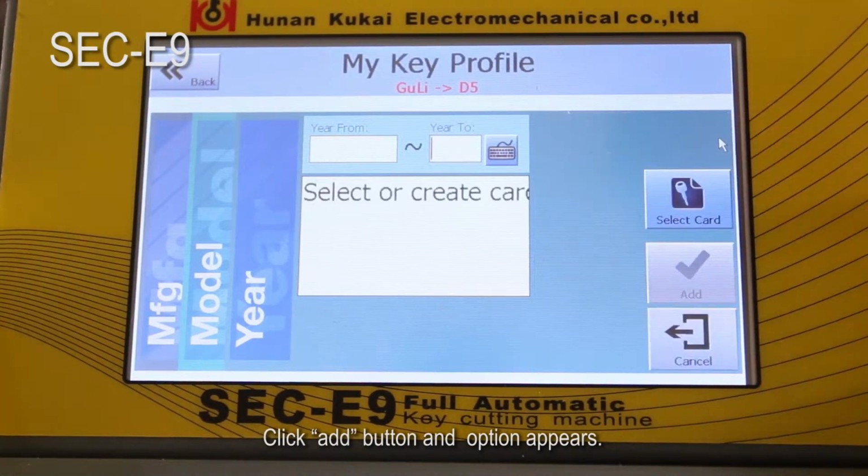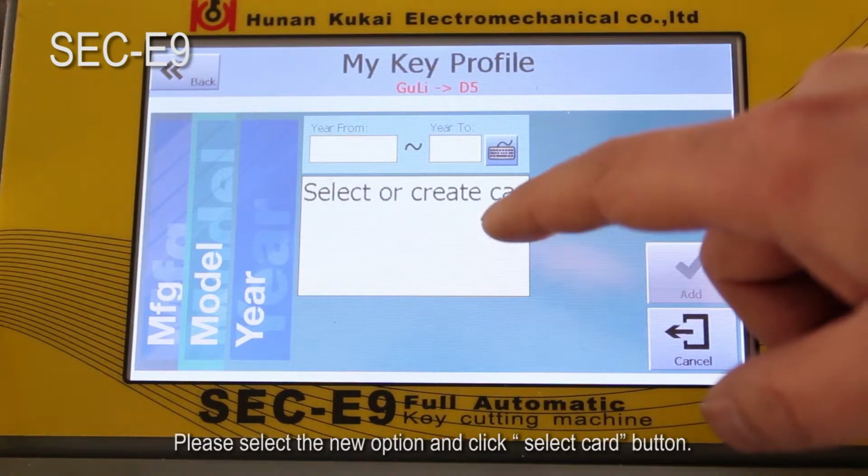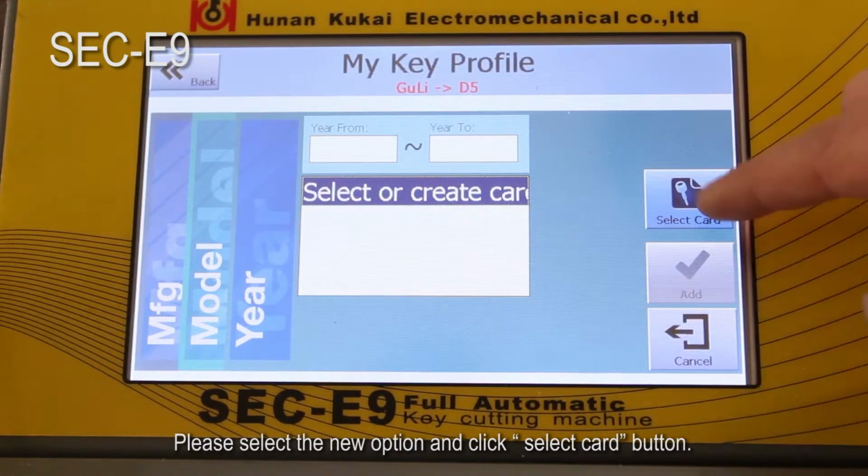Click Add button, an option appears. Please select the new option and click Select Card button.